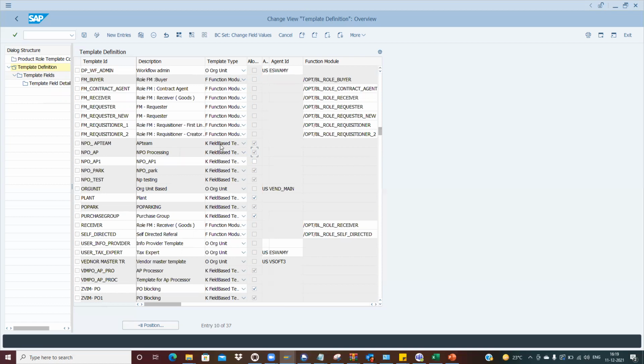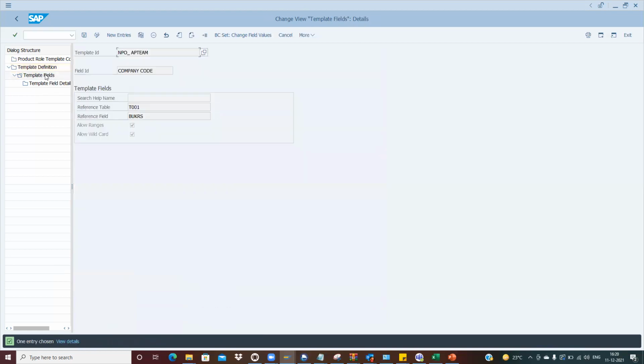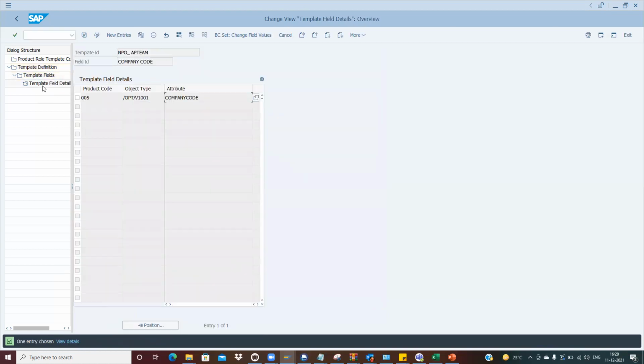So if it is a function module or the org unit, you cannot go to the template fields and template field details, because we are not bifurcating based on the fields, right? If I just want to go to this org unit and click on template field, the system will not allow: the operation is not allowed for the template type org unit. Or let's suppose I'm taking the function module: the operation is not allowed for the template of function module. But for this field-based one, the system has allowed me. This is a company code, and based on this company code, I want to trigger it. Got it.